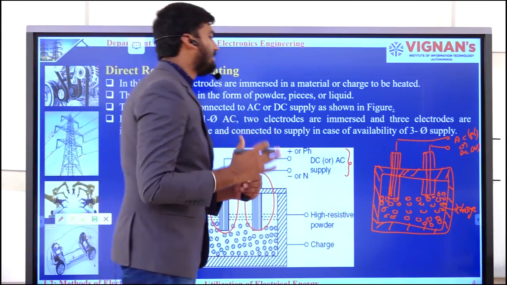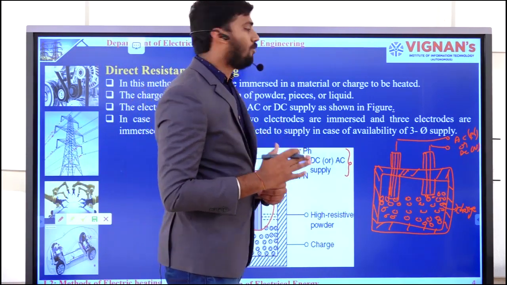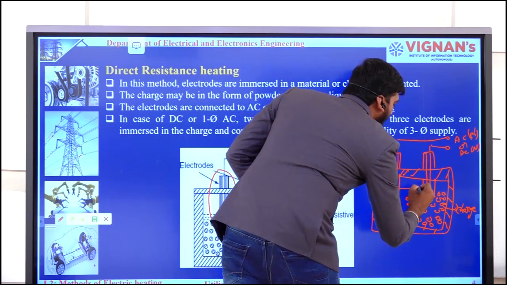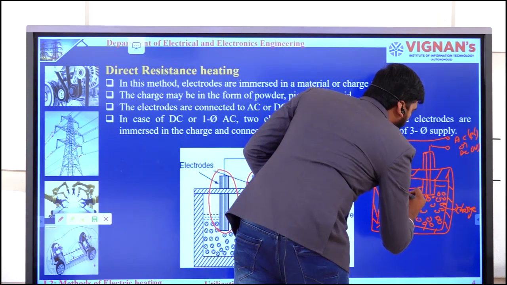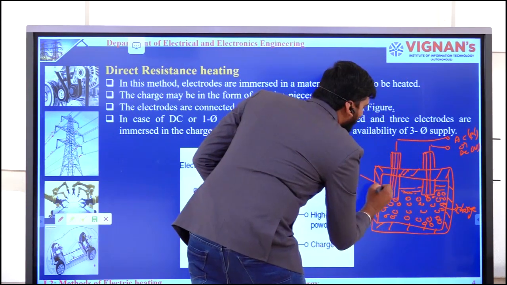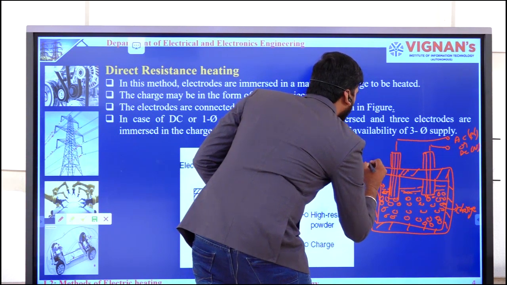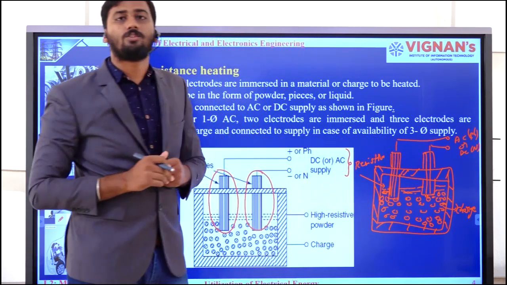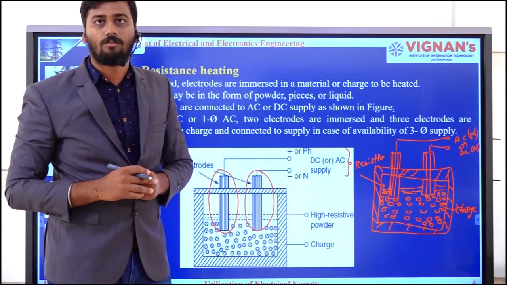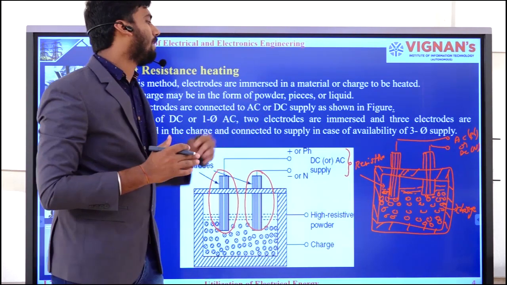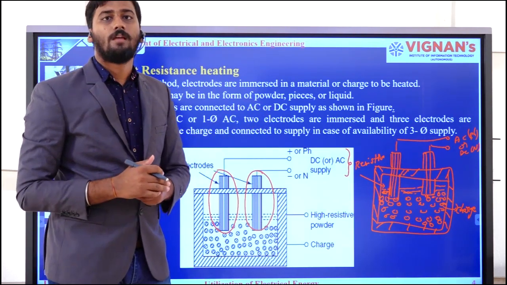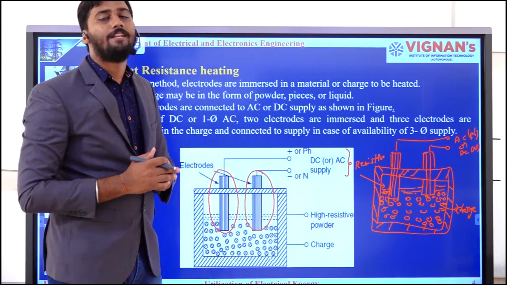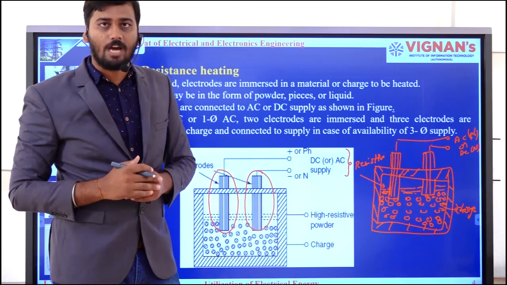At the same time, in this direct resistance heating, we need to sprinkle the resistive material at the top of the charge. The reason why I sprinkle this resistive material is to avoid a short circuit between the electrodes and the chamber. For that purpose, I place the resistive material on the topmost layer of the charge.